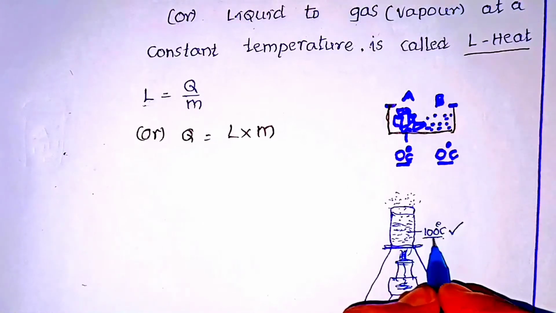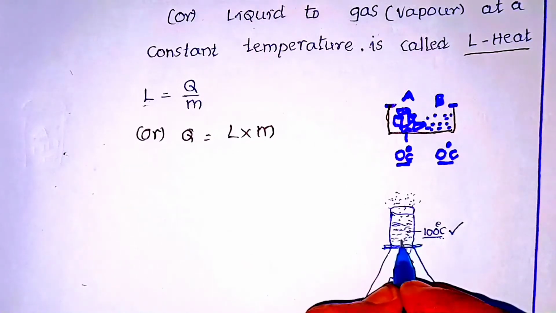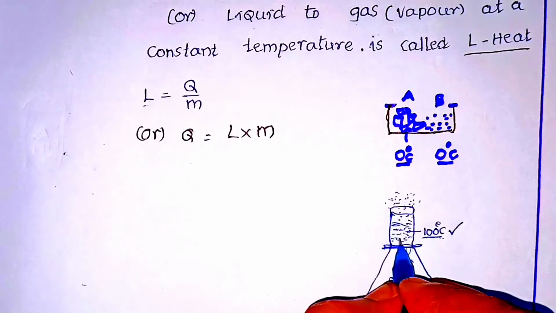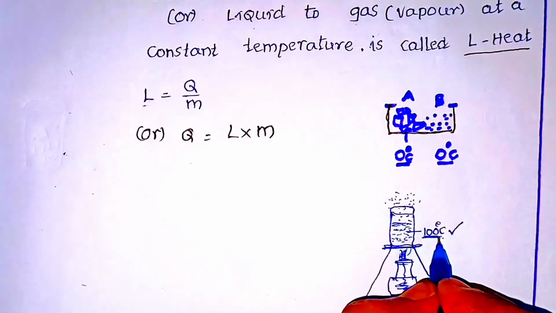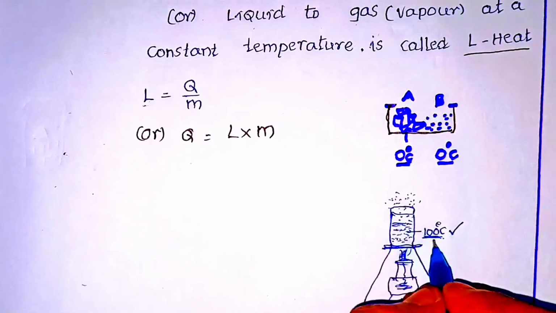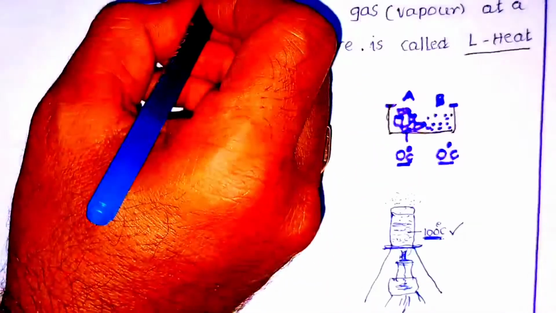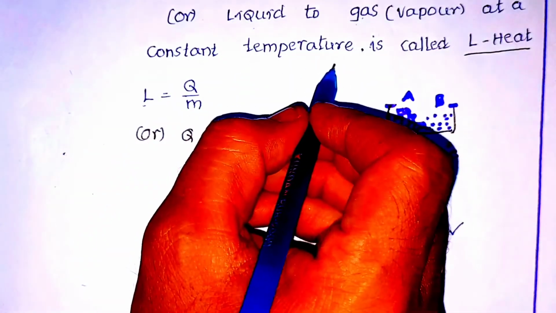It never exceeded the temperature of 100 degrees centigrade. At 100 degrees centigrade, the total water inside this container, up to the last drop of water in it, evaporated at 100 degrees only. That means the evaporation of water takes place at a constant temperature of 100 degrees centigrade. That's why during the phase change from solid to liquid or liquid to gas, it happens at a constant temperature.